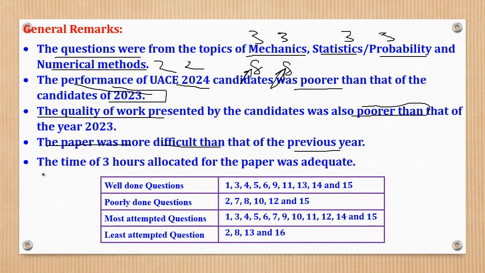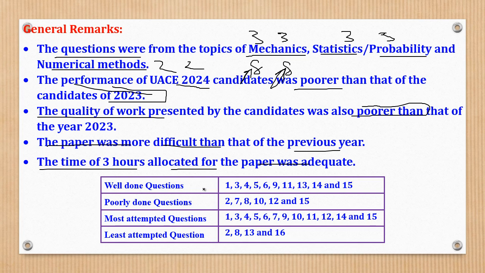candidates. The time allocated of 3 hours was adequate for the paper. So don't say that the time was little. The 3 hours was well calculated and they realized that it will be enough for you to answer all the 8 questions of section A and 5 questions of section B, unless there's more crossings. That's what makes the time not to be enough. So before you begin, make sure you have chosen the 5 questions wisely.